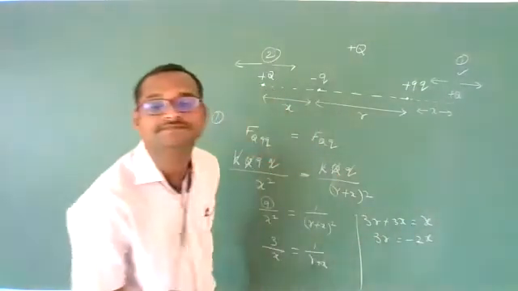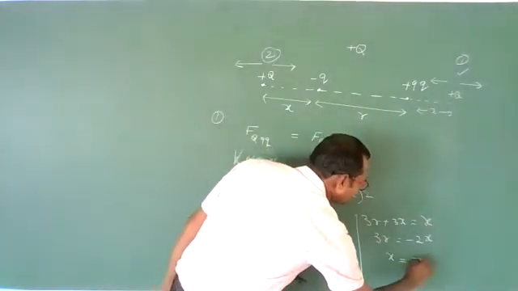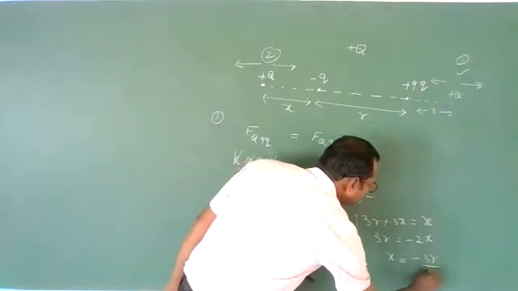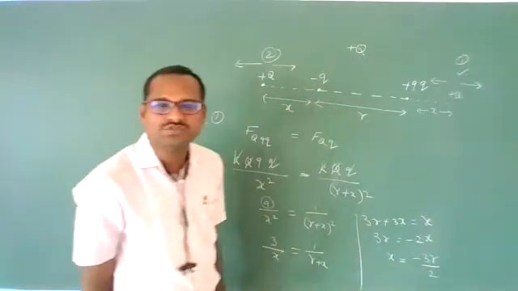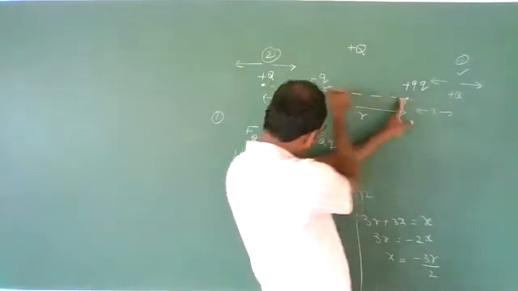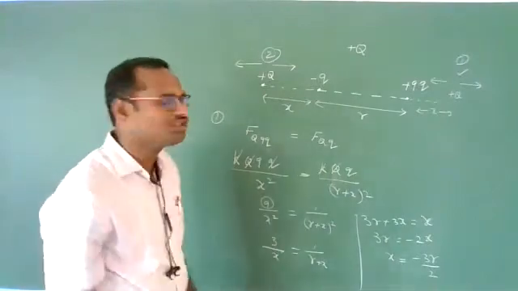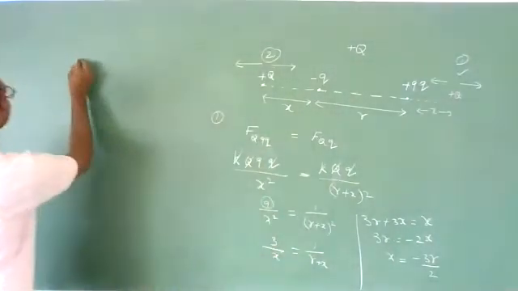Then x is equal to minus 3r by 2. Minus indicates what? From here I am taking plus x, and minus is this side. Means here it is.